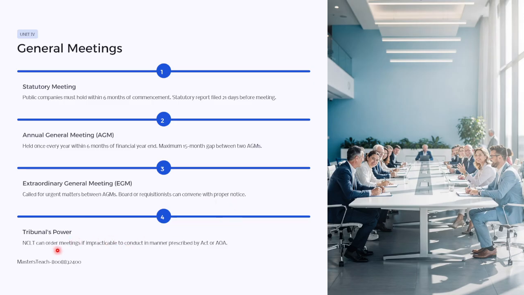Then tribunal power: NCLT can order a meeting if it is impractical to conduct it in the manner prescribed by the Act or articles of association. Sometimes the tribunal has to conduct the meeting as per the NCLT.